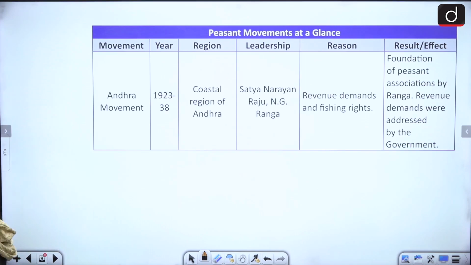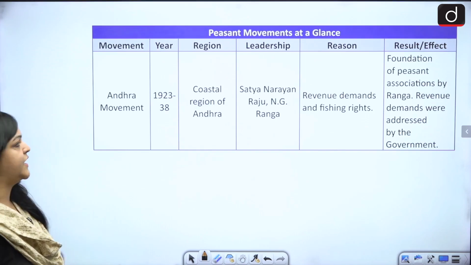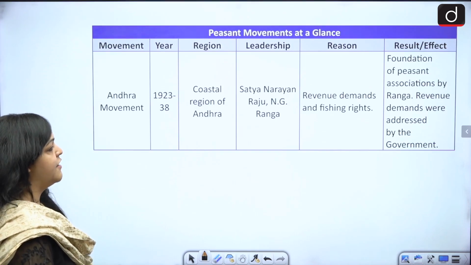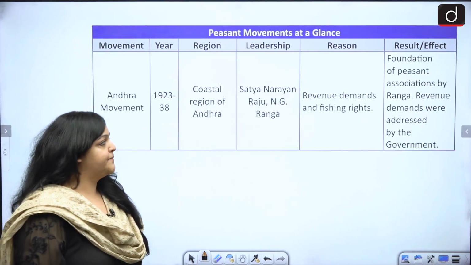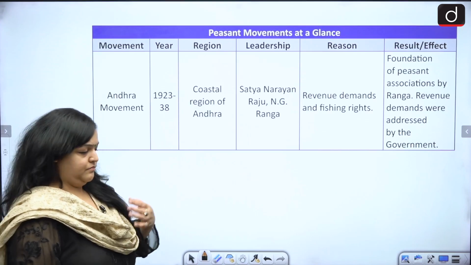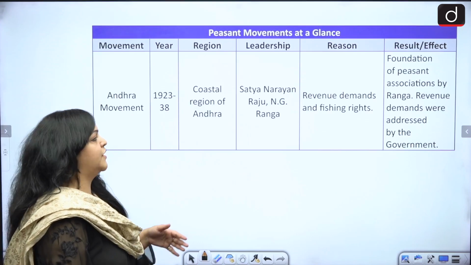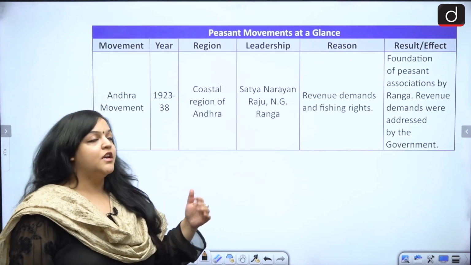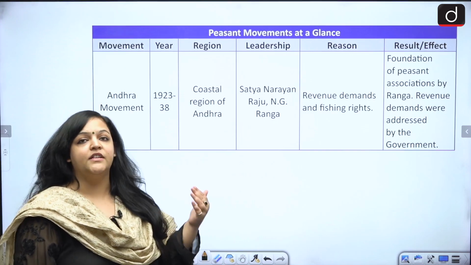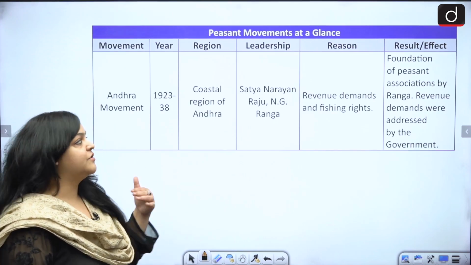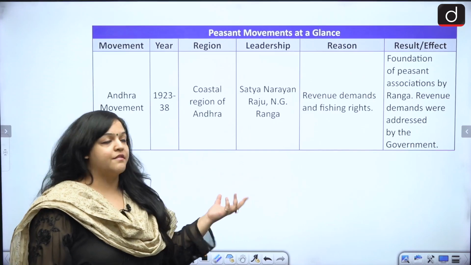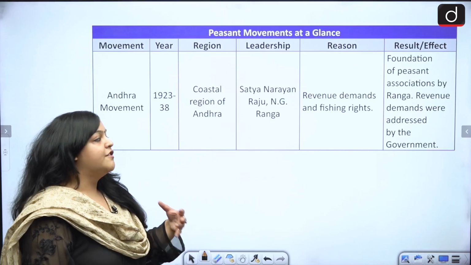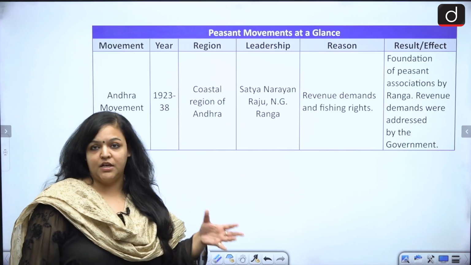Next is the Andhra Movement. This happened 1923-38. This was in the coastal region of Andhra. Satyanarayan Raju, N.G. Ranga were the leaders. And what was the reason? The reason was again the revenue demands and fishing rights. The fishing rights of the peasants had been taken because they were being taxed on that as well. What was the result of it? Foundation of peasant associations by Ranga. Revenue demands were addressed by the government.